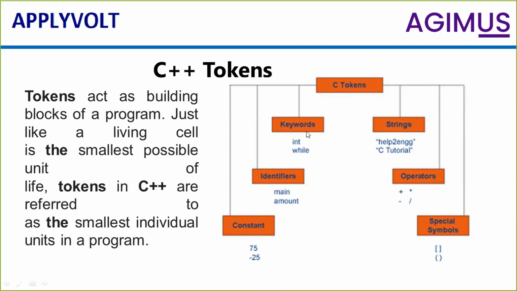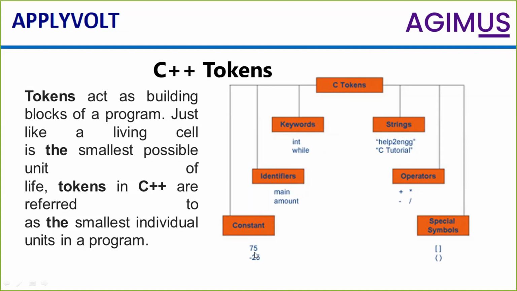Keywords I discussed in the previous slide. It was about special meaning. There are more than 60 keywords available here, and each keyword has a different meaning. Identifiers, I started with identifiers: how to start the program, what are the ways of writing the program, what is used to write the program, what not to be used in the program, how to write the program, how to compile the program, all those things in identifiers.